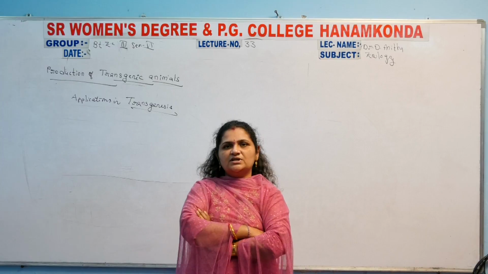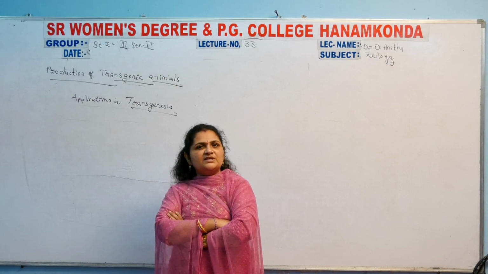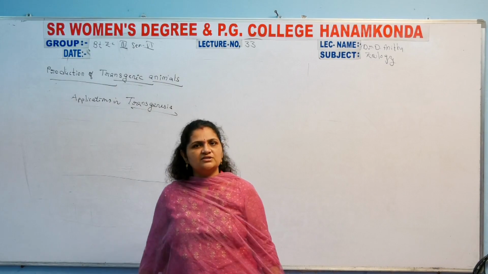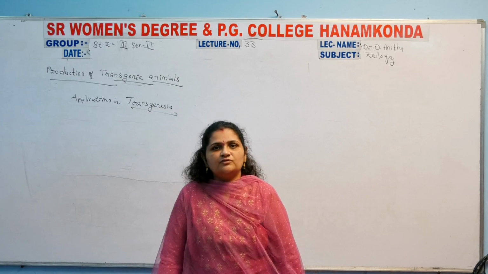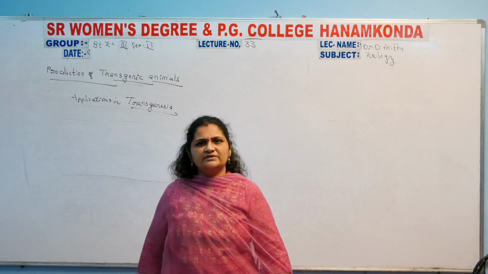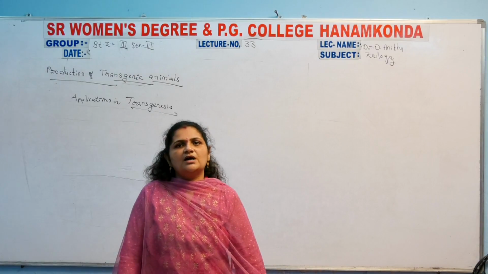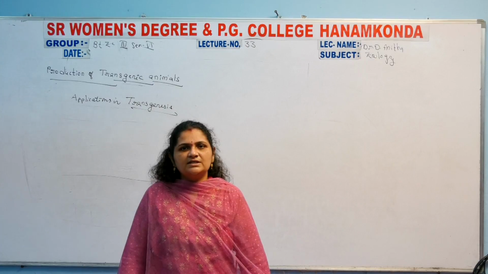Transgenic animals are also available: the transgenic pig, transgenic goat, transgenic sheep, transgenic mouse, and transgenic monkey, that is the rhesus monkey. Different types of organisms were developed with the help of these transgenes, and also cows, for increased milk production.